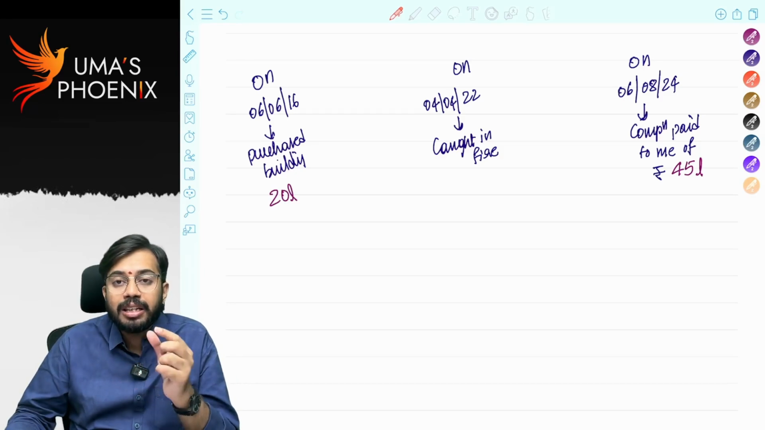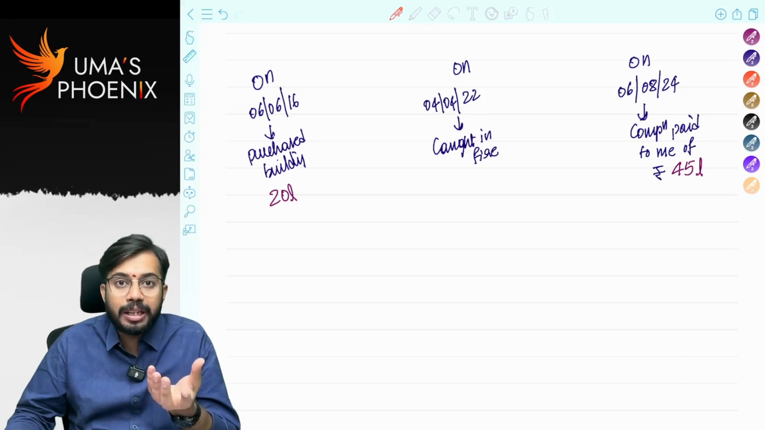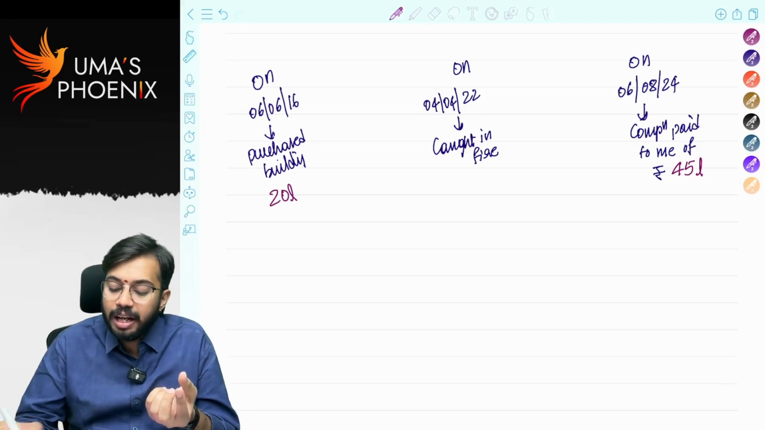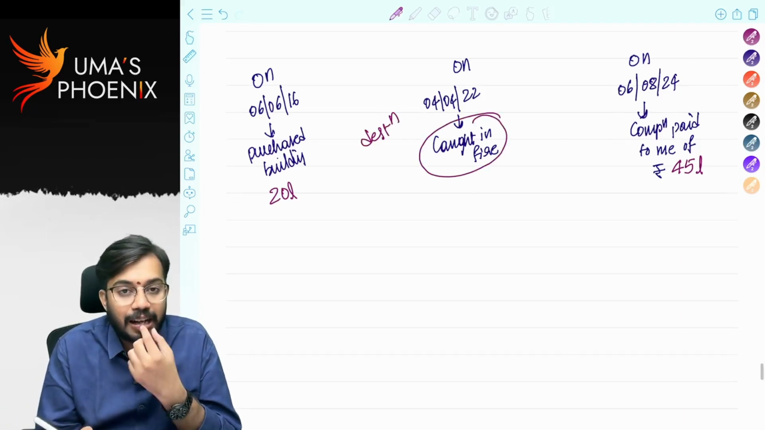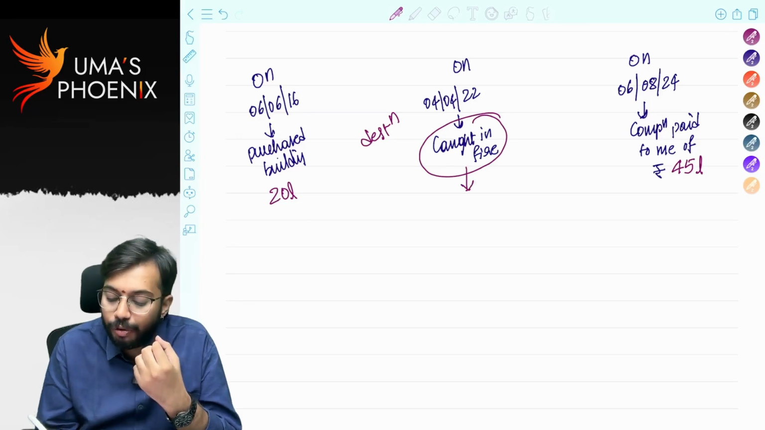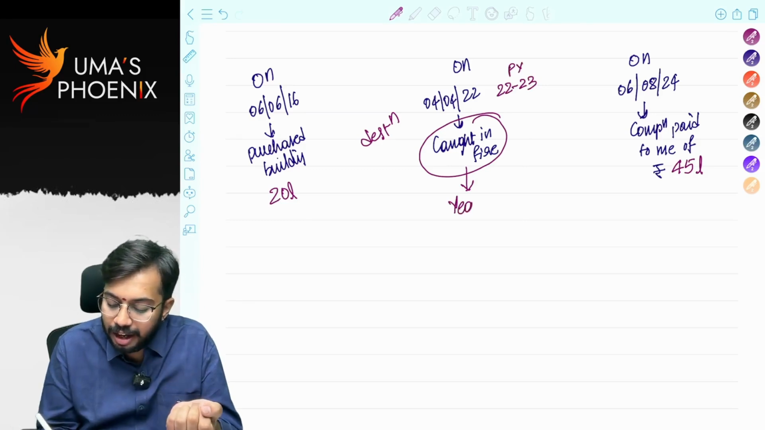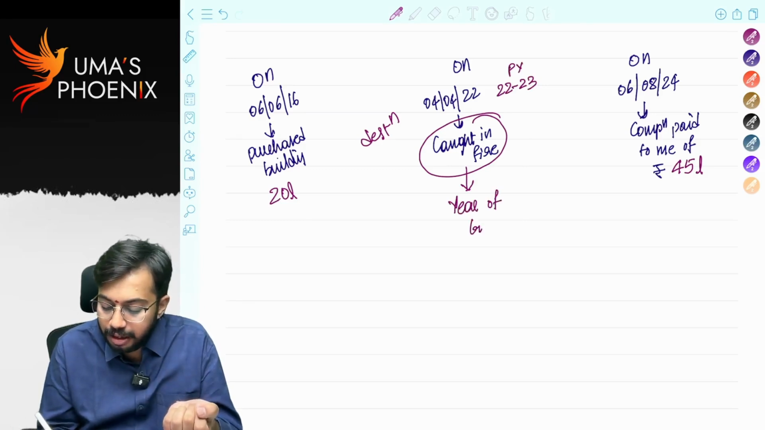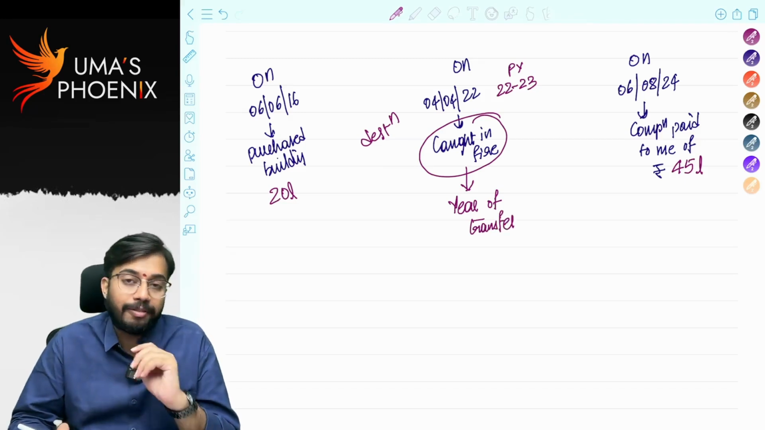What is the general rule? The general rule is capital gains are taxable on accrual basis. Accrual means what? Year of transfer. So what is the transfer here? Even damage or destruction of a capital asset is also considered as transfer, right? So 4th April 22, that means 22-23. Previous year 22-23 is the year of transfer. Generally, capital gains are taxable in the year of transfer.